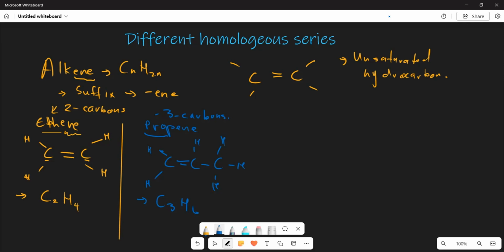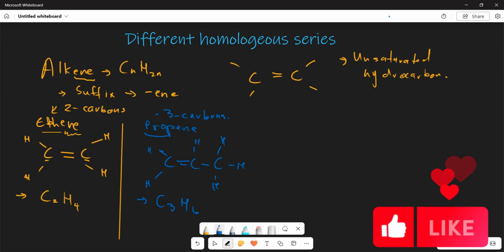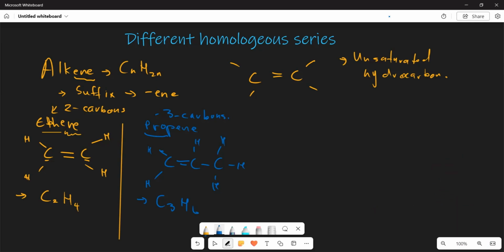Basically, a condensed structure is a structure that does not necessarily show lines, right? So basically this is going to be the molecular formula that shows no lines. So what is going to be that condensed structure here? Now the condensed structure of this can be written as what? This is going to be CH2 with your double bond here. And now this is going to be your CH.